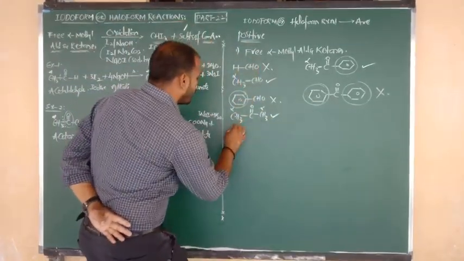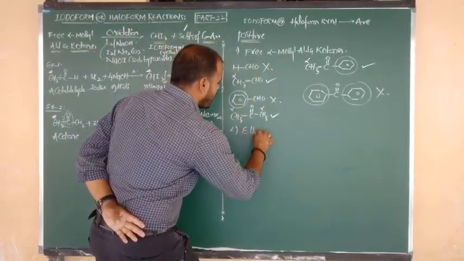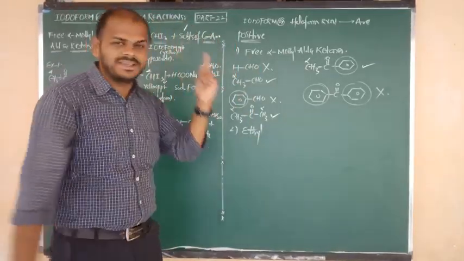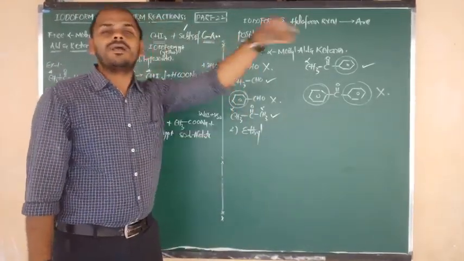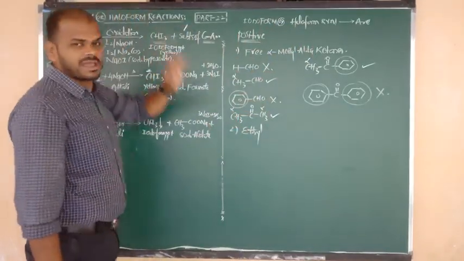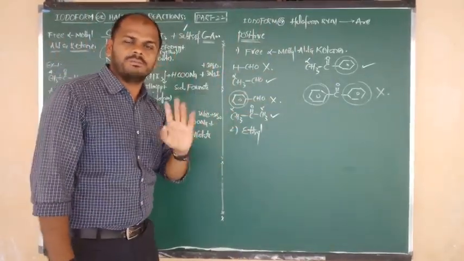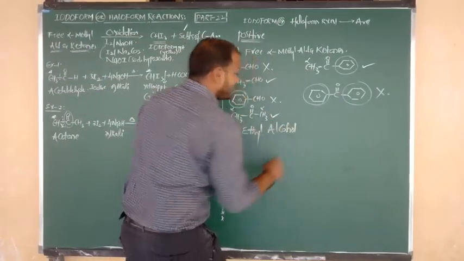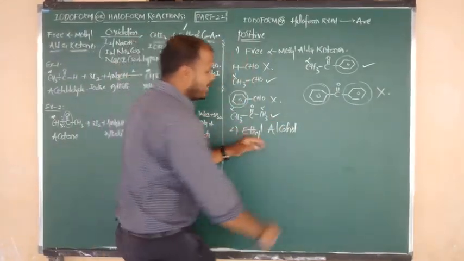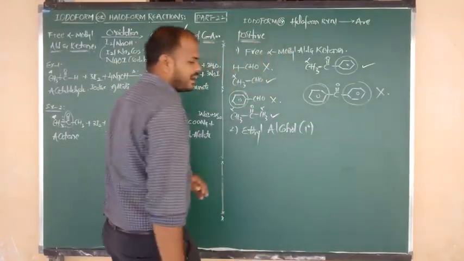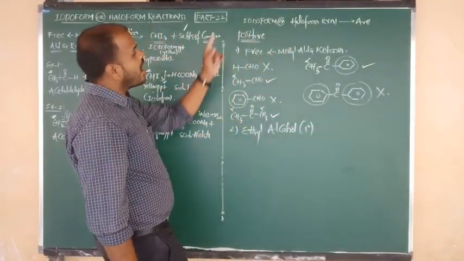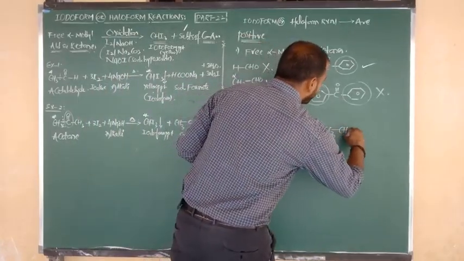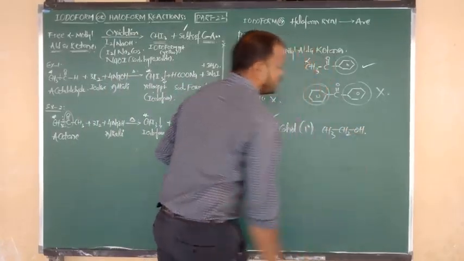Next, I want to show you, especially, actually we are discussing alcohol, but up to now I didn't mention even a single word about alcohol. So which alcohol is positive for the iodoform test? I want to give you two conditions. Condition 1: ethyl alcohol. Only ethyl alcohol, not all primary alcohols. Ethyl alcohol, which is primary in nature, is positive for the iodoform test. So what is the formula of ethyl alcohol? The formula of ethyl alcohol is CH3CH2OH.